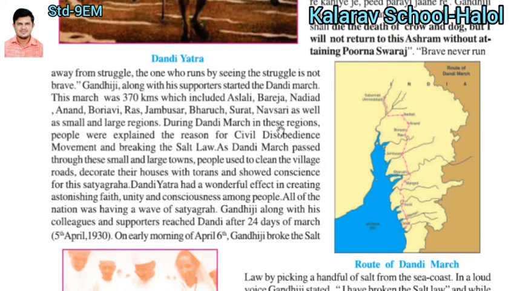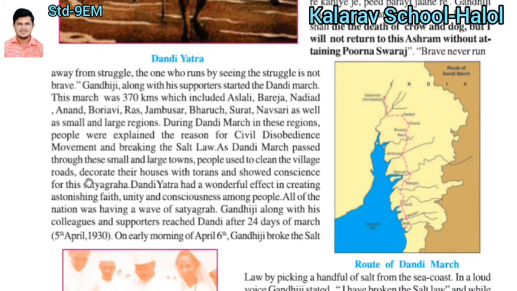During the Dandi March, people were explained the reason for the civil disobedience. At the places in the middle of the yatra where Gandhiji spent the night, he explained the reason for the civil disobedience movement and breaking the salt law.